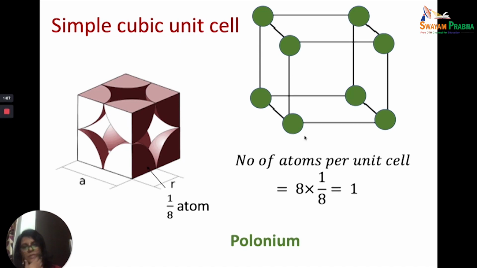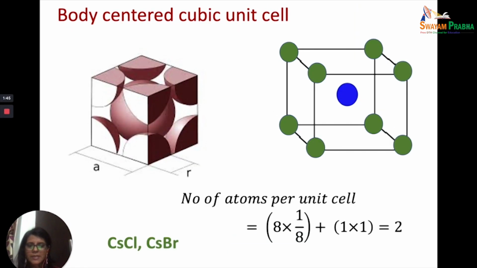So if each of these balls contributes only 1 by 8th to the unit cell, and there are 8 of these balls, then the number of these balls will be equal to what? Now I am calling them balls, but they are actually atoms or lattice points or the constituent particles. So the number of atoms per unit cell in a simple cubic unit cell will be equal to 8 into 1 by 8, which is equal to 1. Now this is an example of polonium. So polonium has a simple cubic unit cell.